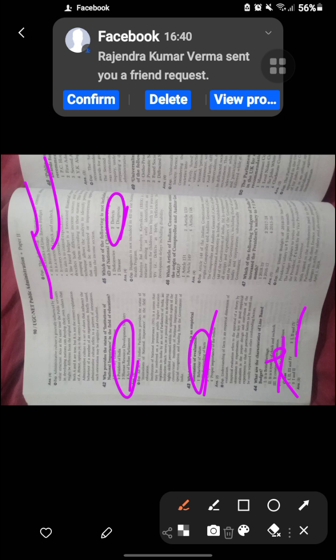Which one of the following is not included? The 4D diagnosis is not included. So Rashtriya Bal Swasthya Karyakram diagnosis is not in that.